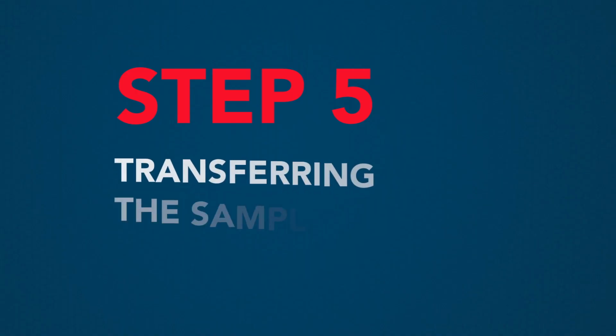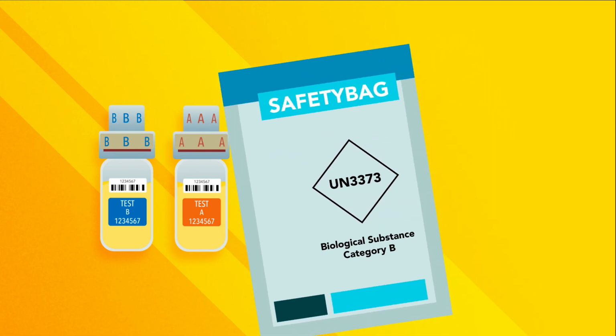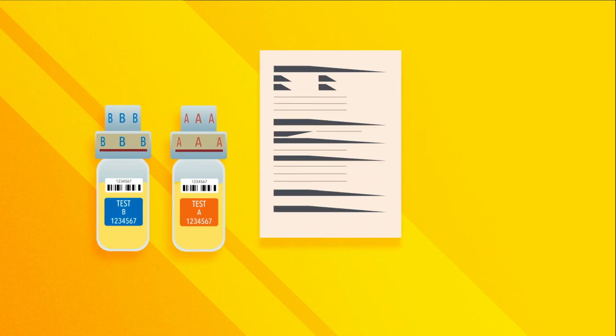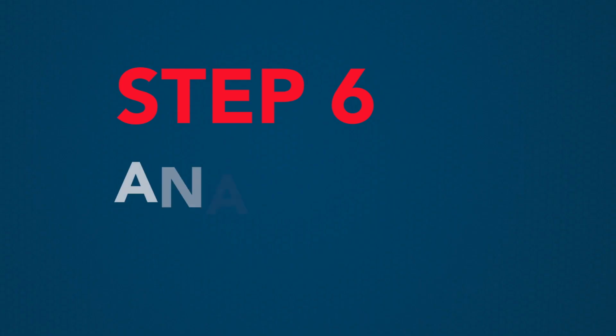Step 5. Transferring the samples to the laboratory. Once the samples are placed in a security-sealed transit bag, they are sent to a WADA-accredited laboratory for analysis. A secure chain of custody is maintained during the transport. Along with the sample, the laboratory receives an anonymised copy of the doping control form that contains information only relevant to the analysis.